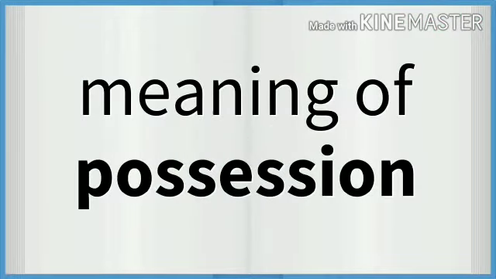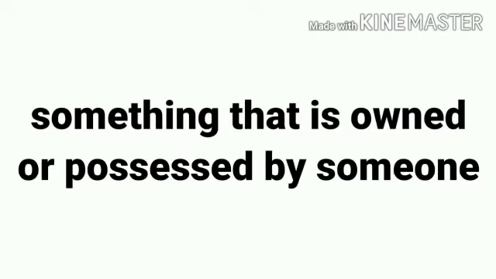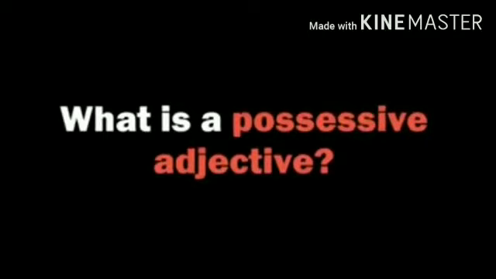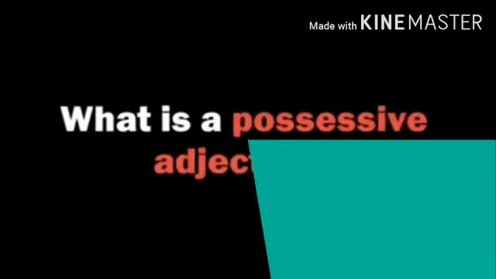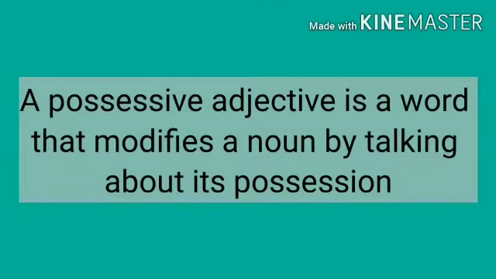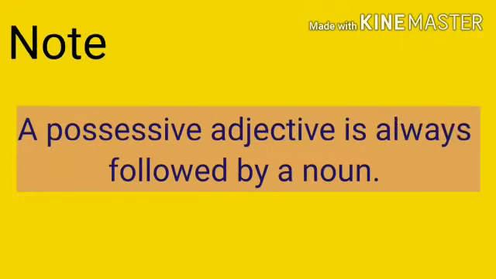What is the meaning of the word possession? Something that is owned or possessed by someone is known as possession. So what is a possessive adjective? A possessive adjective is a word that modifies a noun by talking about its possession. Note, a possessive adjective is always followed by a noun.